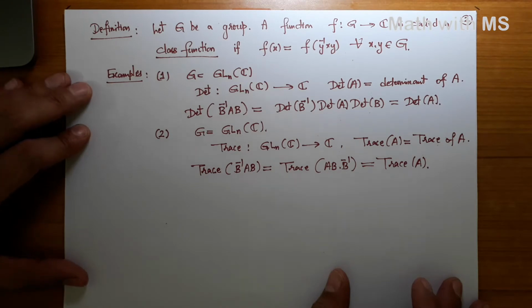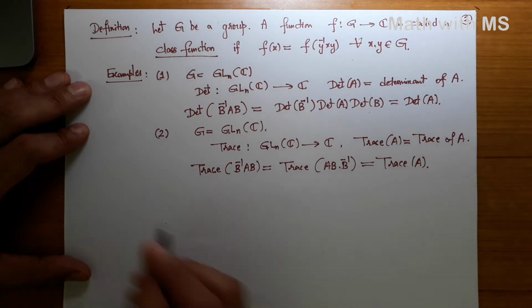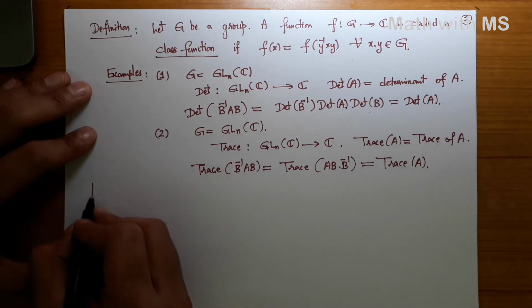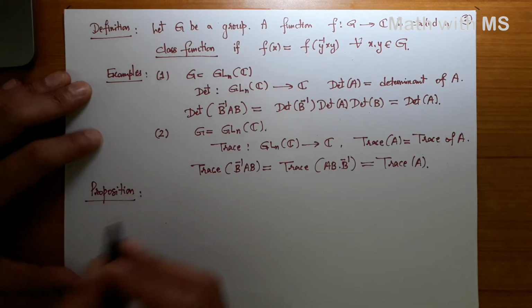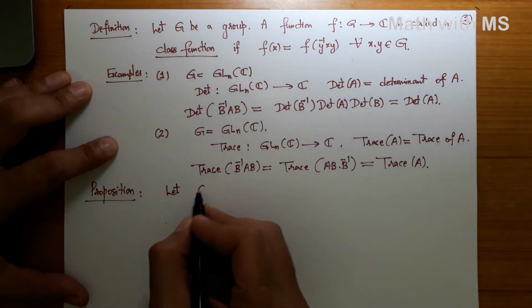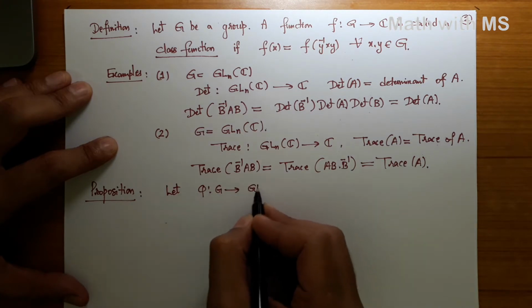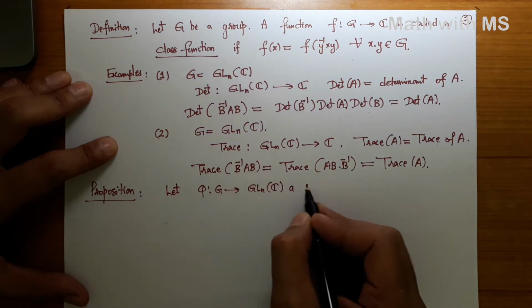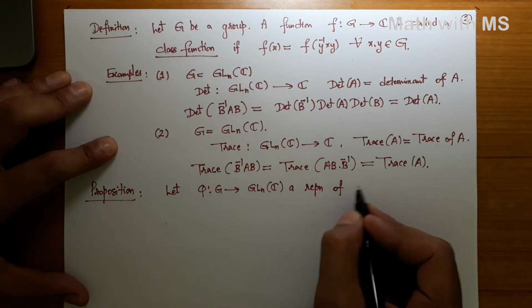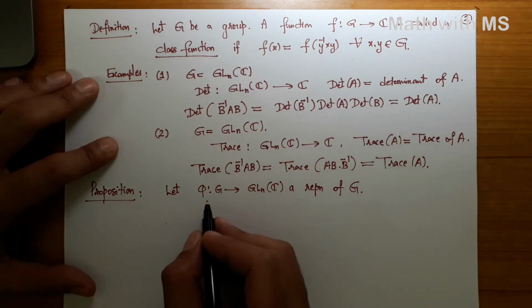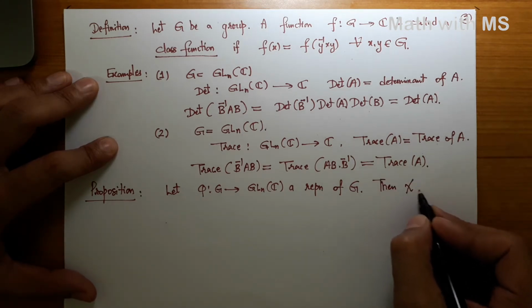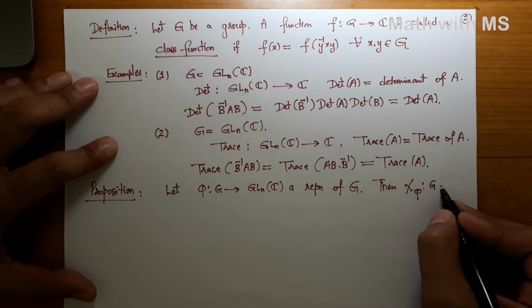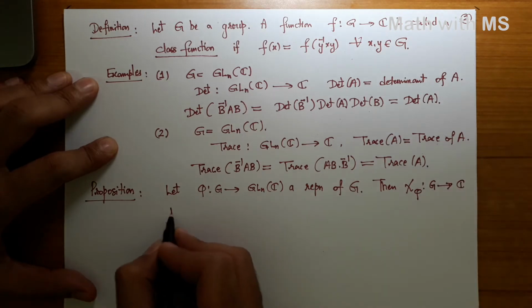Now using representations we can define many class functions on a group. Here is a proposition. Let phi from G to GL_n(C) be a representation of G. Then chi phi, the character of phi, which is a map from G to C, is a class function.